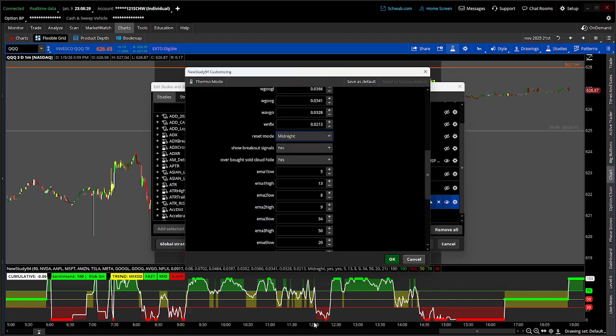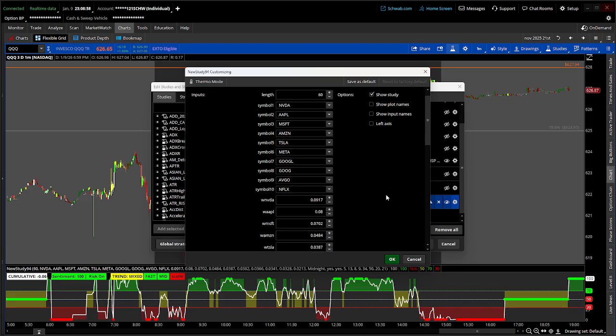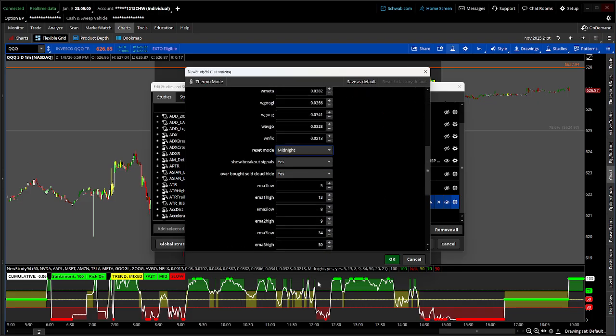The breakout signals down here work like this: if the cumulative indicator that's built into this, which you can't see, makes a new low on average of its highest high and lowest low for the 60-minute, 60 length period, you'll get a red dot, or you'll get a green dot if it's making a new high on average for whatever the length is. I keep saying 60 because that's what I have it set to, but you could change this length to whatever you want. That's what the green and red dots mean, and that's what the breakout signals show.